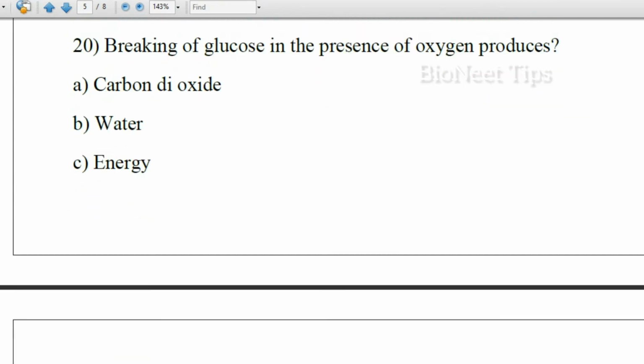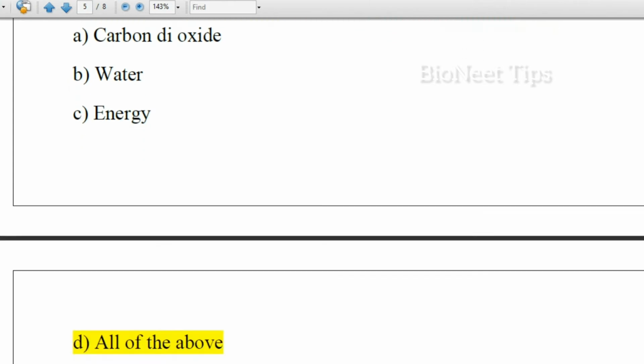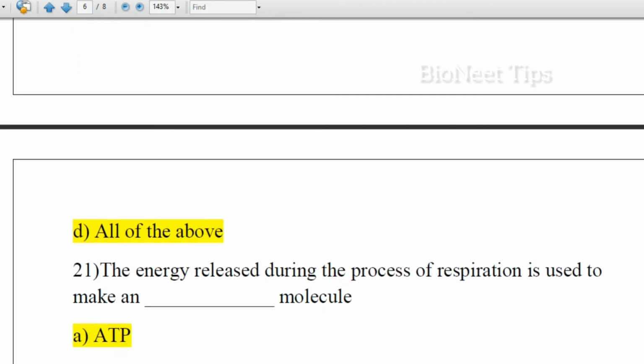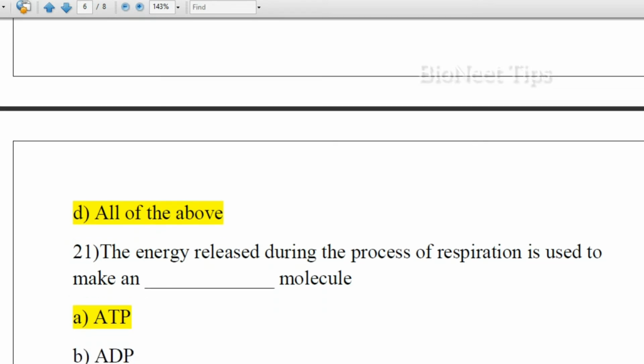Breaking of glucose in the presence of oxygen produces carbon dioxide, water, energy, all of the above. Breaking of glucose in the presence of oxygen, we have studied, is aerobic respiration. So all of these, carbon dioxide, water, and energy, are the products which are formed.